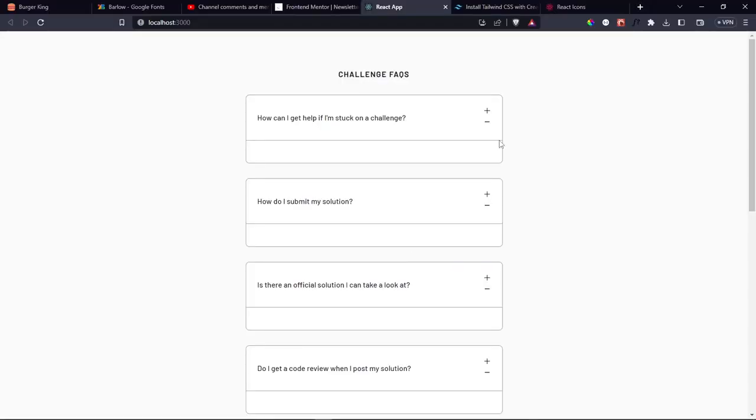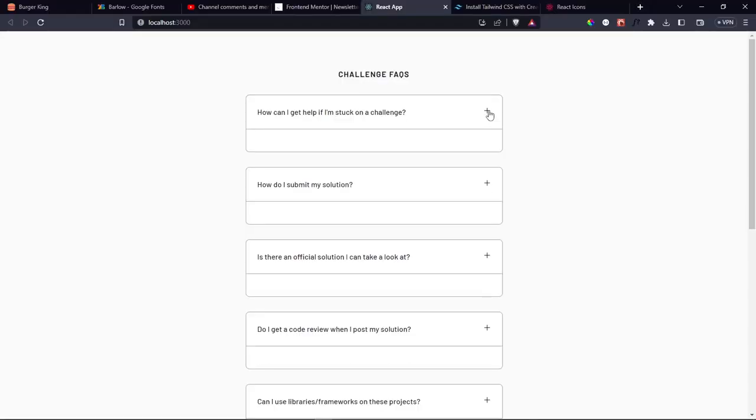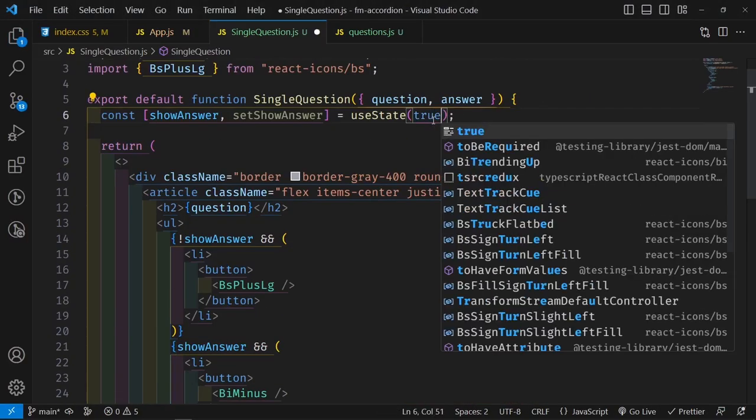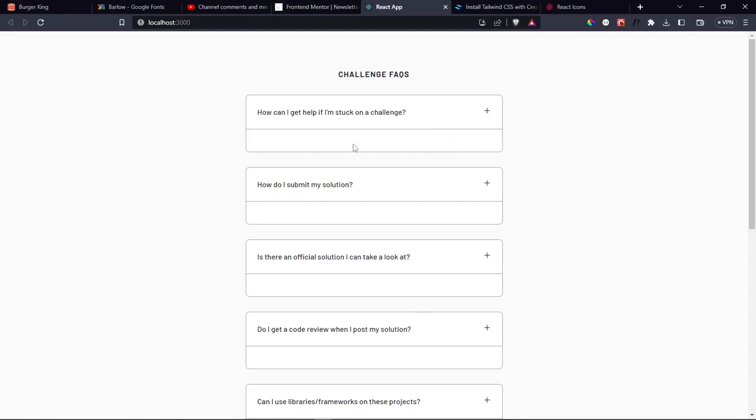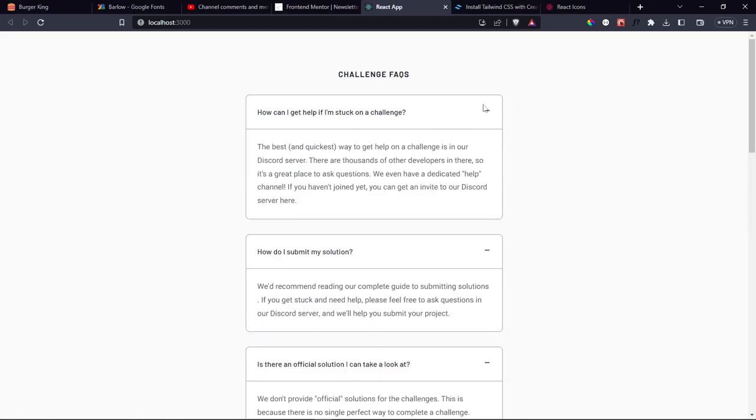Let me save it. Let me just make sure that I'm doing the correct thing. Yeah, there we go. So we have the question, and we can only see the plus icon. And if we change this to true, then the answer should show, and then this changes to minus. So that is working correctly, not looking correctly, English. And so once we have that, the functionality now comes that when we click on this, or when we click on the H1, then we should be able to toggle this.